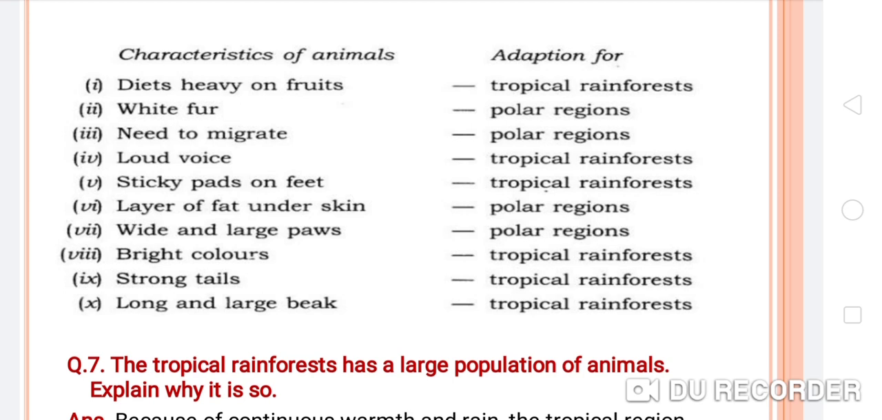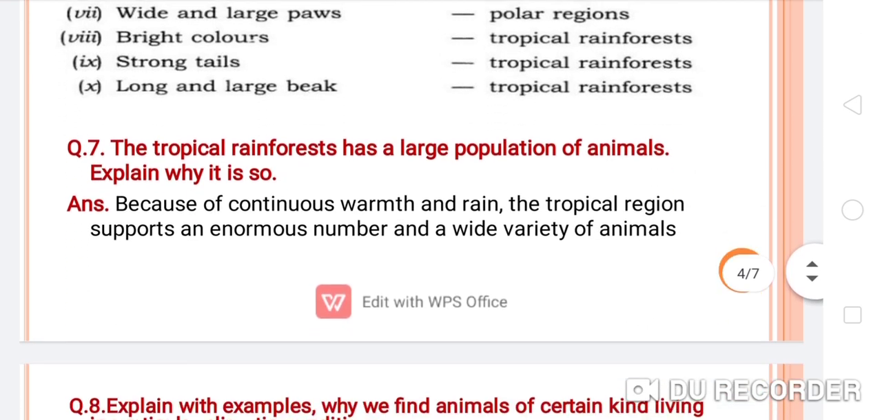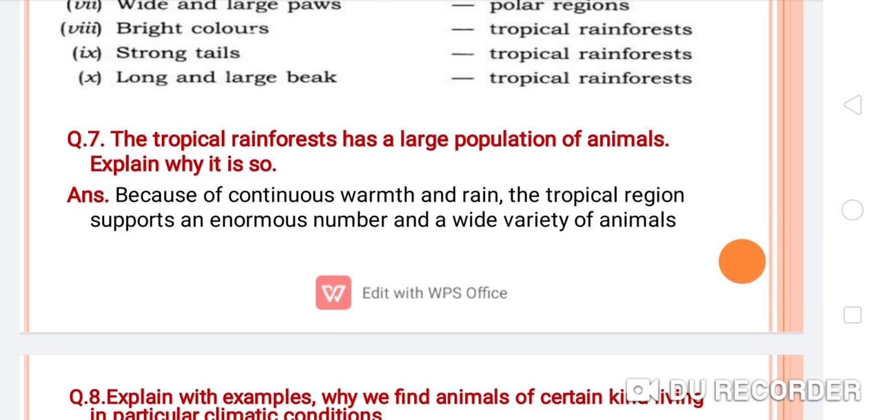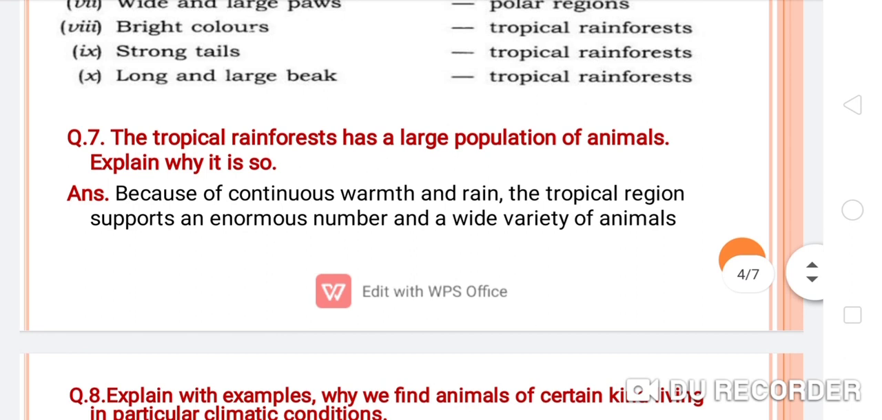So students, we have seen here the specific characteristics of the animals and where these specific characteristics will be adapted and will be suitable for which climatic condition. Okay, now come to the next question. That is question number 7. The tropical rainforests has a large population of animals. Explain why it is so.